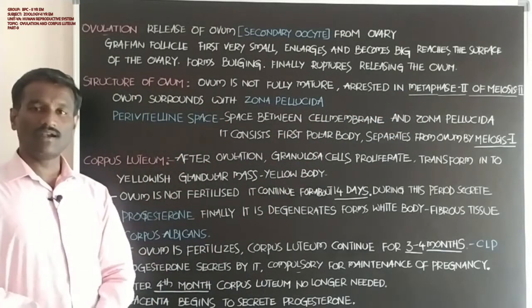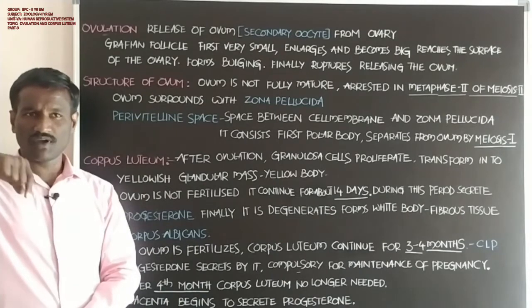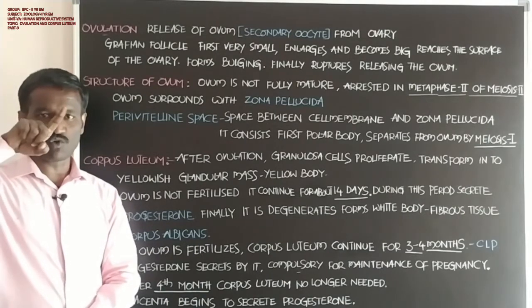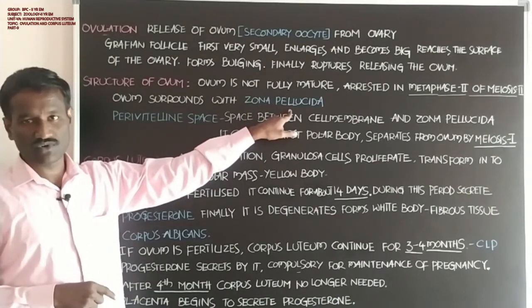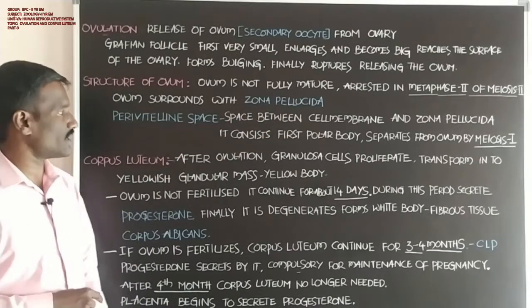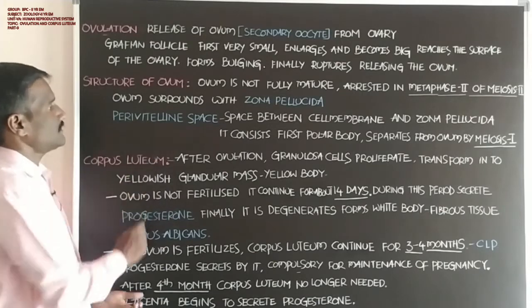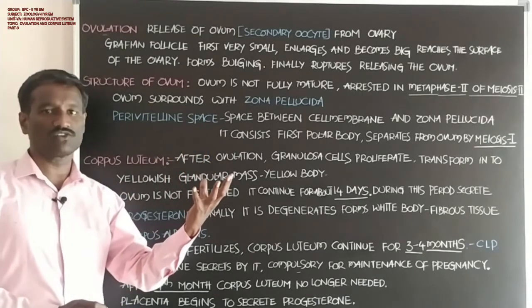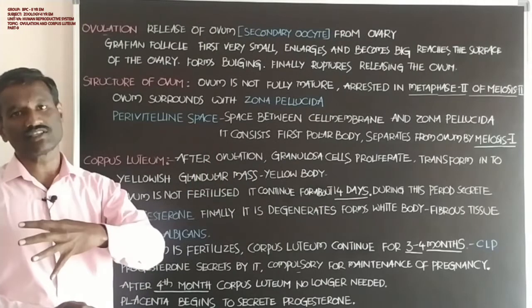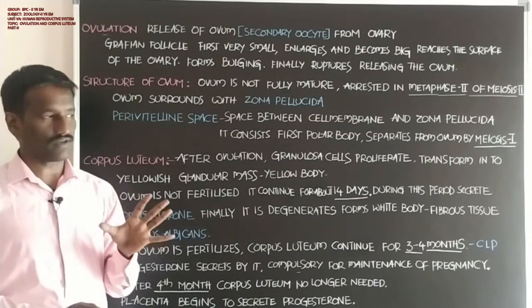The outer surface of the ovum is also surrounded by the zona pellucida. With the help of the surrounding zona pellucida, the ovum is released from the Graafian follicle.